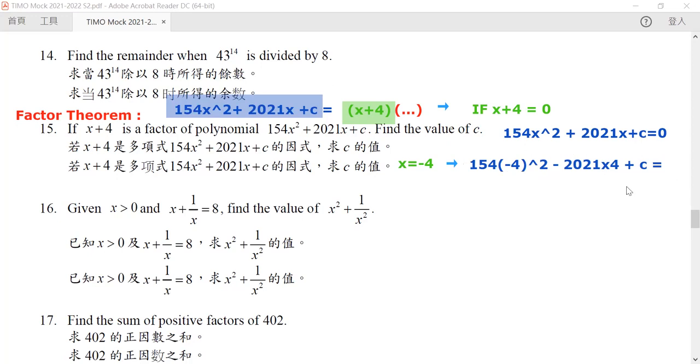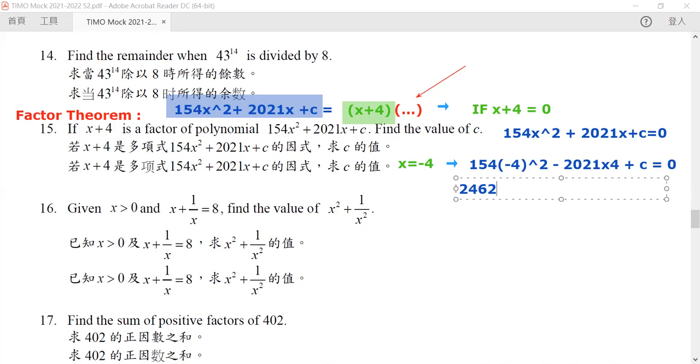Now, some of you may be able to find out what exactly this red part is. If you know the red part, then you can find the multiplication of these two constants, which will get you c, but it's not required because we can use the factor theorem. The factor theorem will tell you that the first term will be equal to 154 times 16, which is equal to 2464.